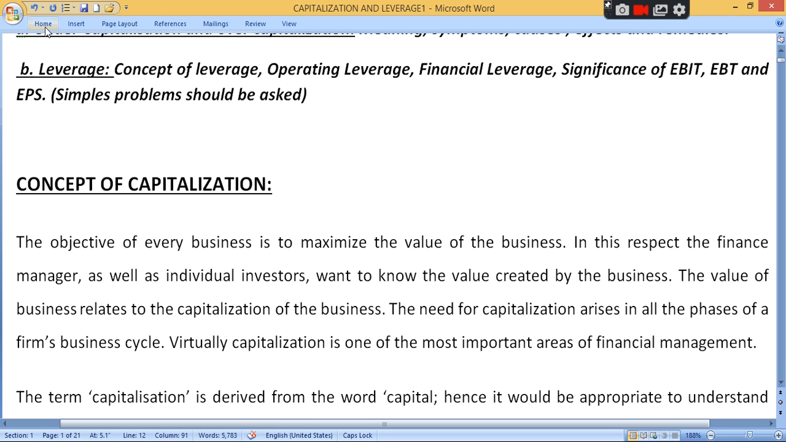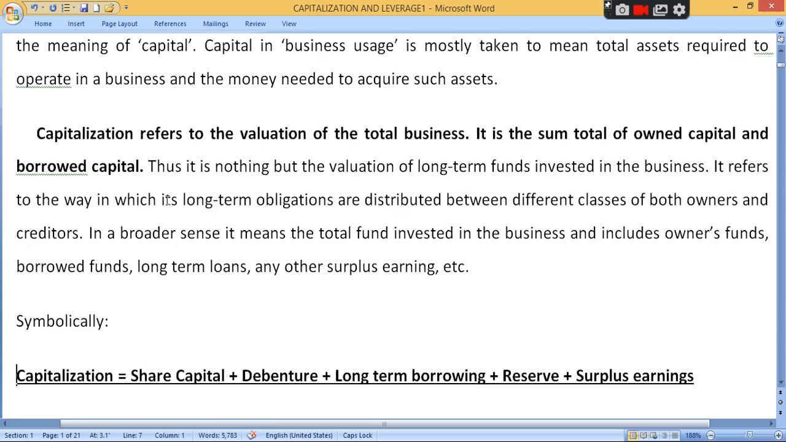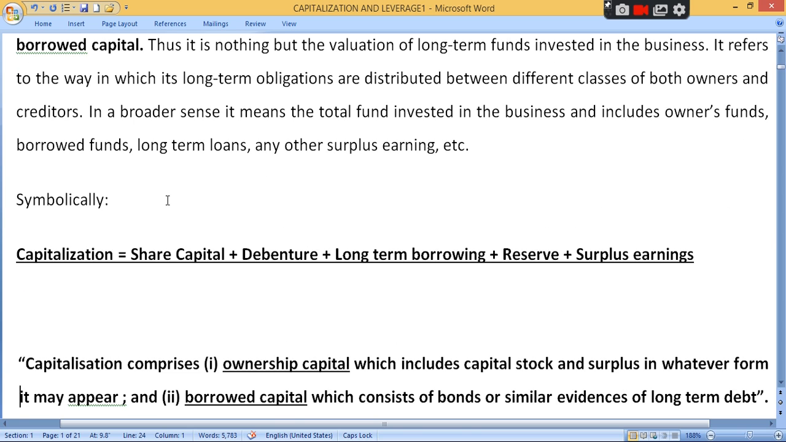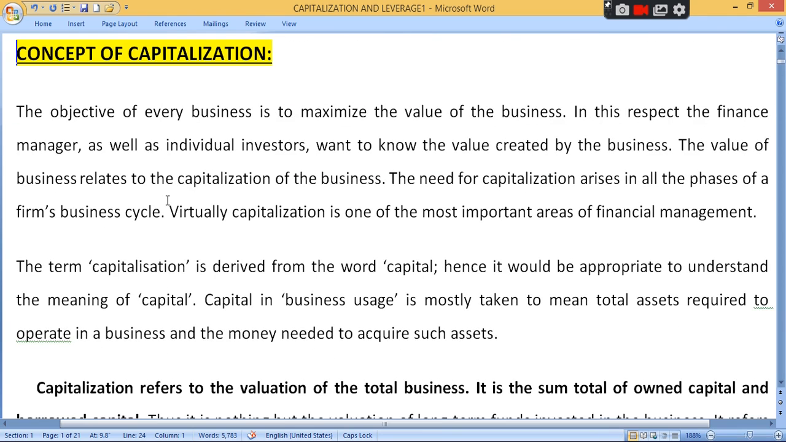So first one, what do you mean by capitalization? Capitalization means total capital investment in the business, whether it is owner's fund or borrowed fund. So equity share plus preference share plus bond plus debenture. So it is total capital investment in the business. Clear? The objective of every business is to maximize the value of the business. Each and every company has a main objective to increase the profit, to maximize the value of the firm. Clear? To increase the EPS, earning per share.